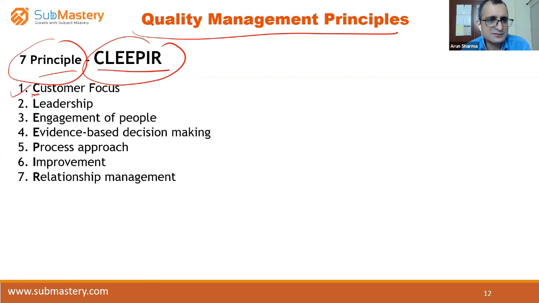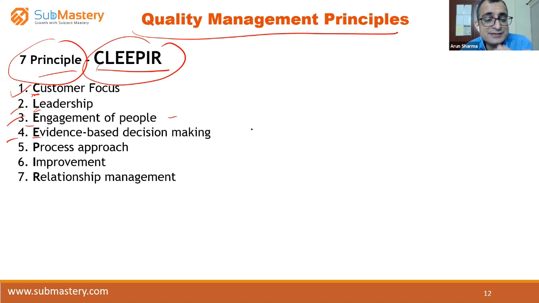C is for customer focus. You have to have customer focus. You need to have leadership within your organization. The top management should be involved. They should be a part of management review, set the policies, set the standards. The people should be engaged. Engagement of people is required. That means people should participate in the trainings, do the kaizens, do the improvement.